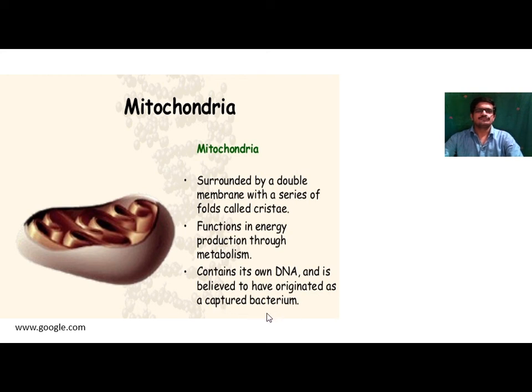So in the cell, chloroplast and mitochondria are the two cell organelles which have their own DNA molecule, and it plays an important role in self-replicating during cell division. During cell division, the replication of this cell organelle also takes place because it has its own DNA molecule, that is deoxyribonucleic acid. So both these organelles, chloroplast and mitochondria, are double membranous in origin.